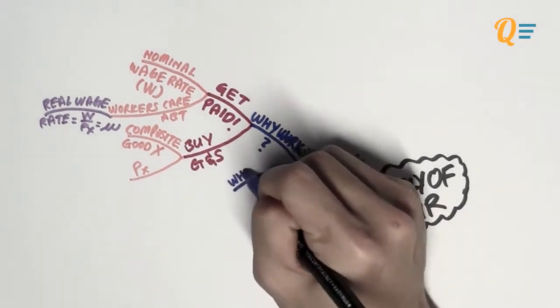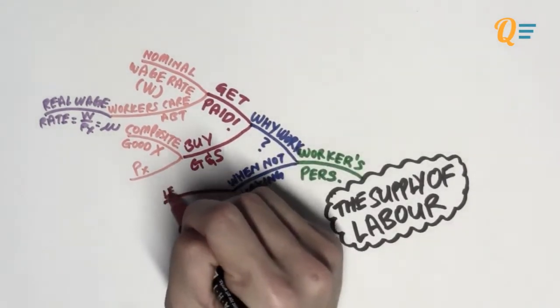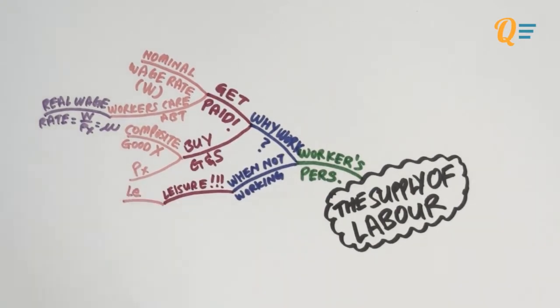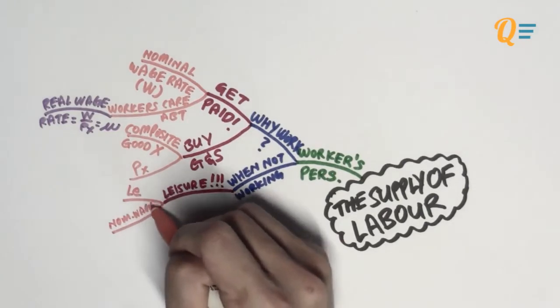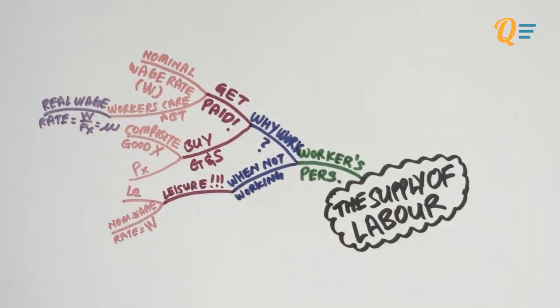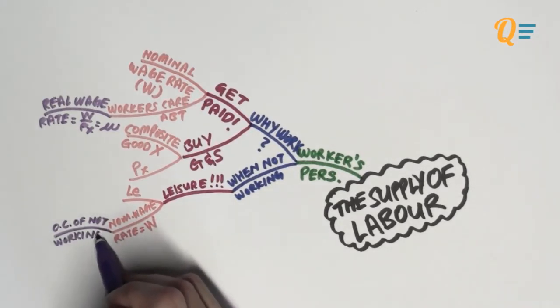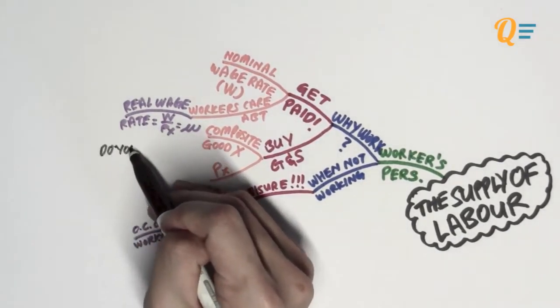Okay, so when workers are not working, what are they doing? Well, they are having fun, right? So we say that they are having leisure. Let's represent leisure with LE. And what do you think is the price of leisure? Well, the price of leisure is actually the nominal wage rate, capital W. Why? Well, that's because this is actually the opportunity cost for not working. When you're having fun, you lose what you could have earned by working those few hours, right?